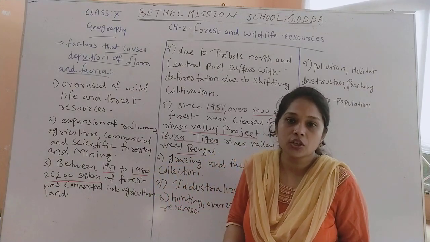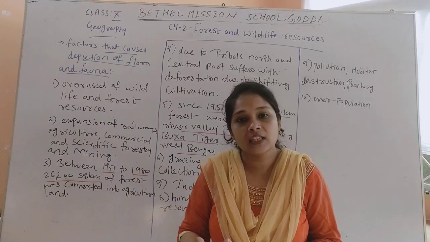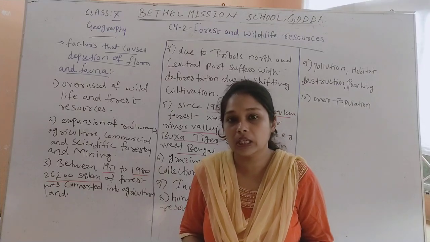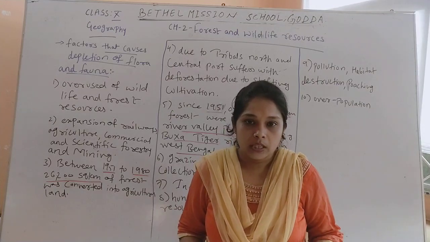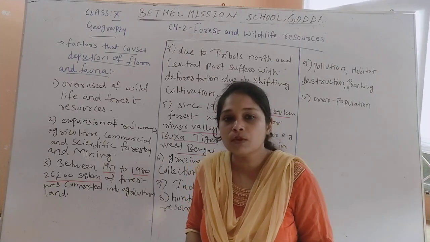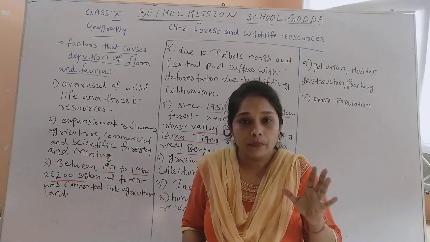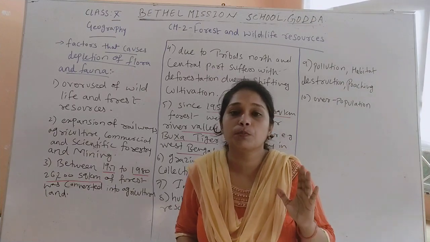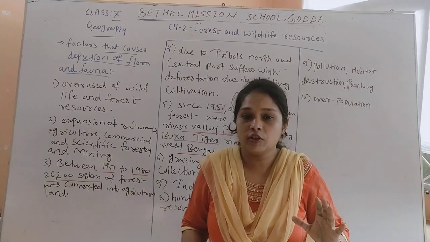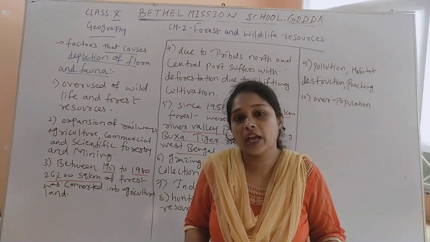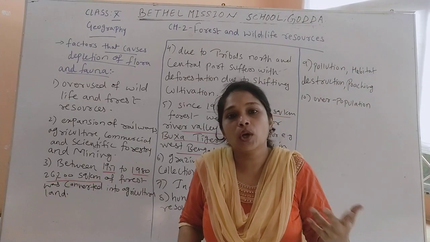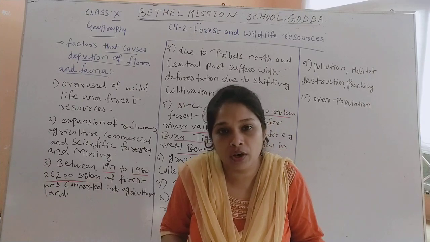And in our last session we have also seen that there are different kinds of species when we talk about the wildlife resources or the forest resources. That means we have different kinds of species of plants and animals in the forest, and from those species, there are many animals and plants which are endangered, or you can say which we cannot find in future. They can become extinct because of the overuse of them or because of the depletion of the forest resources.